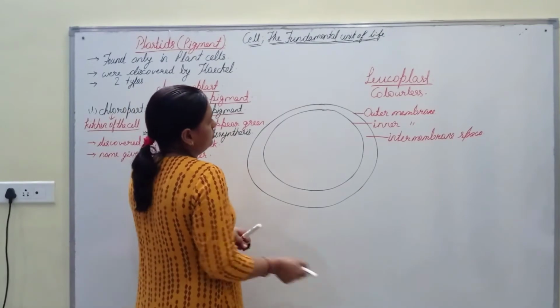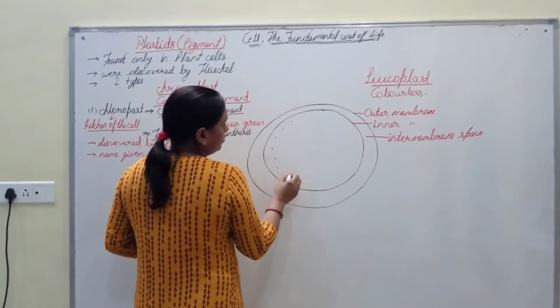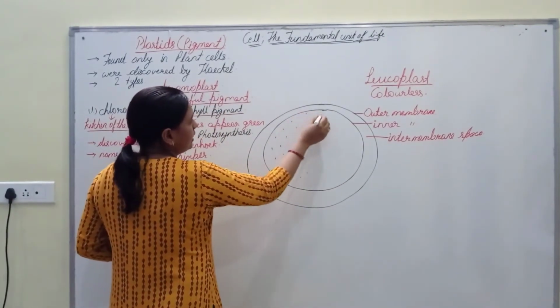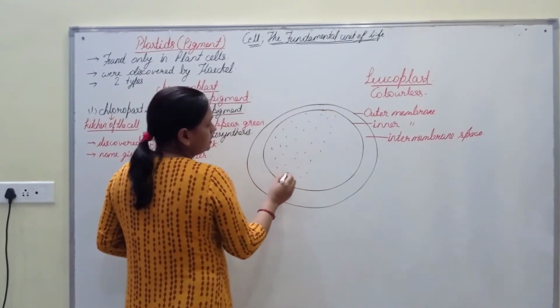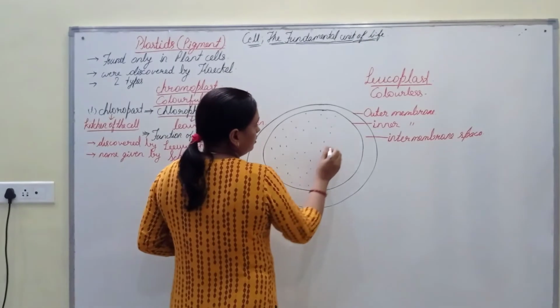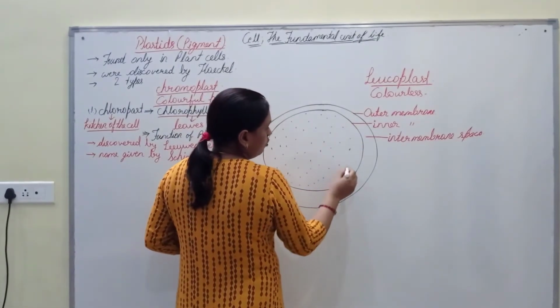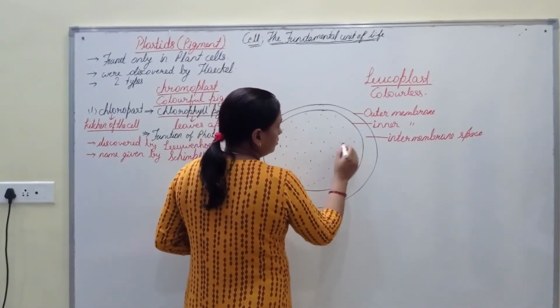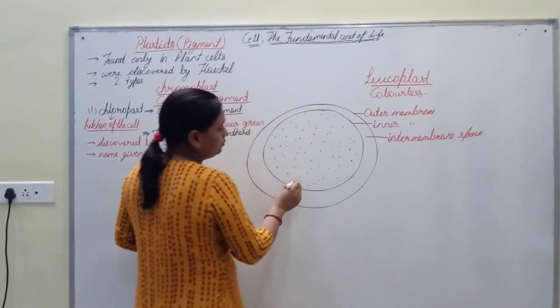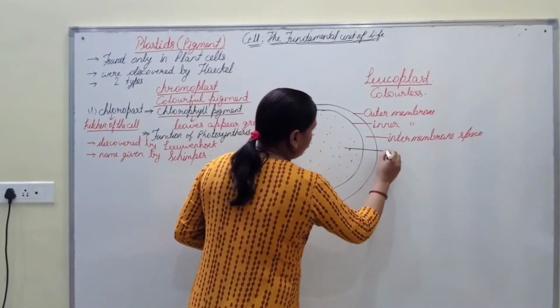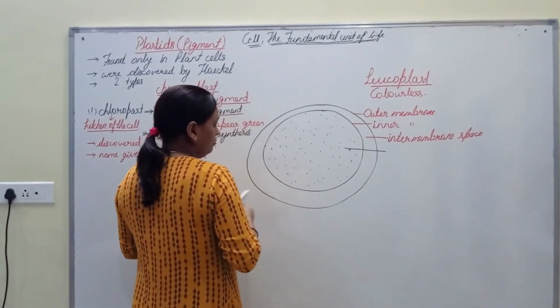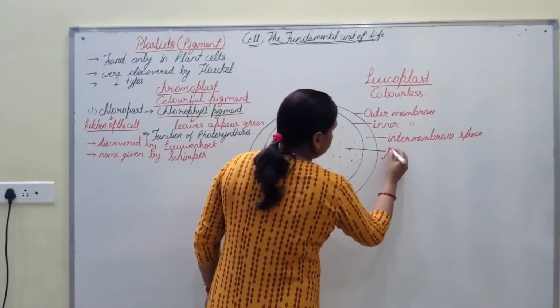Inside this double membrane bound structure, a liquid part is present. This liquid part of the chloroplast, filled with lipids and enzymes, is called stroma.